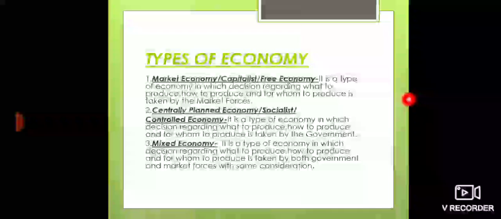There are generally three types of economy in economics. First is market economy, also known as capitalist or free economy. It is a type of economy in which decisions regarding what to produce, how to produce and for whom to produce are taken by the market forces. Another is central planned economy. It is also known as socialist or controlled economy. It is a type of economy in which decisions regarding what to produce, how to produce and for whom to produce are taken by the government.